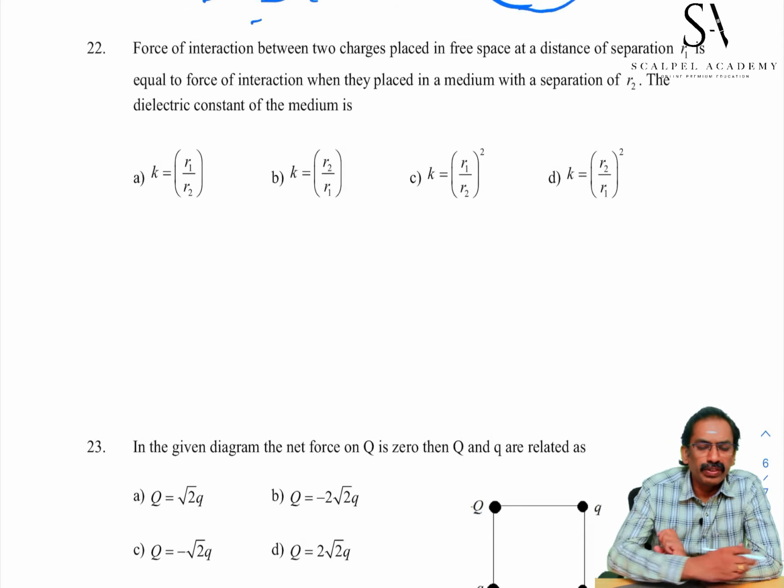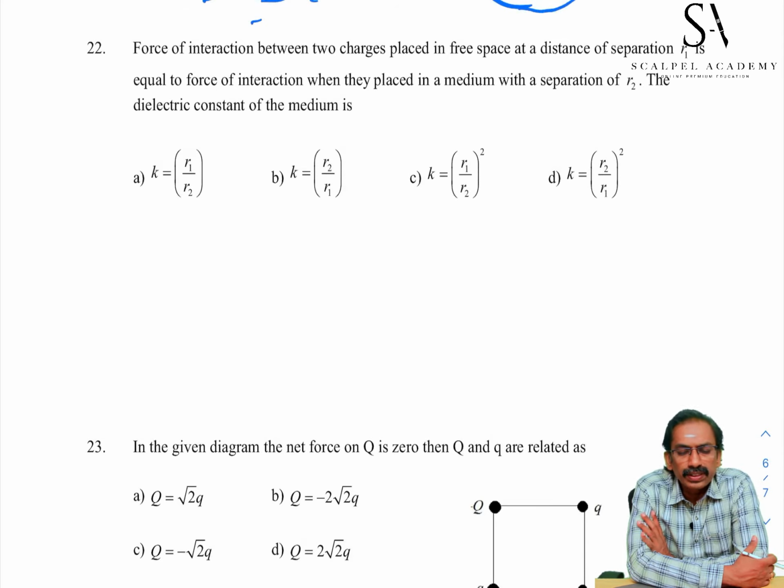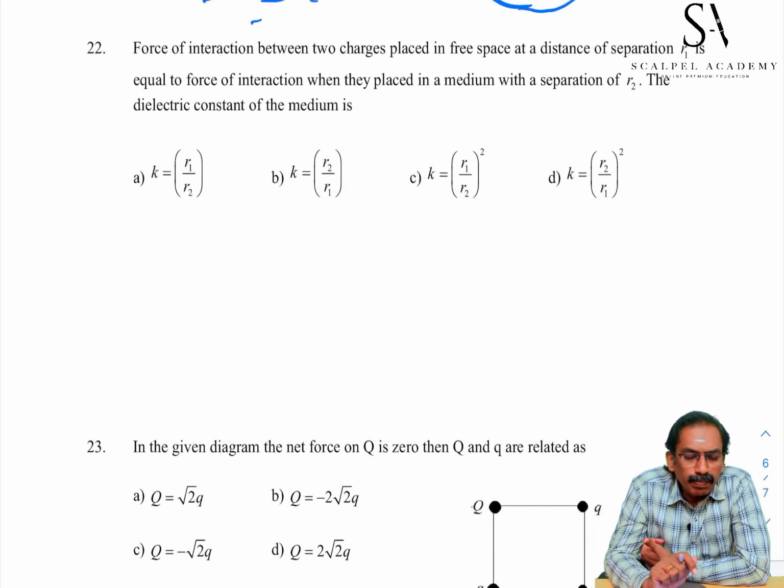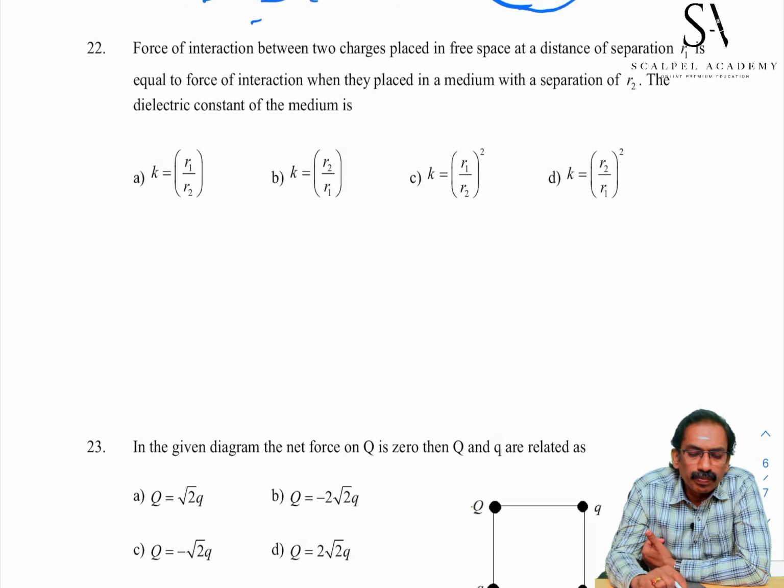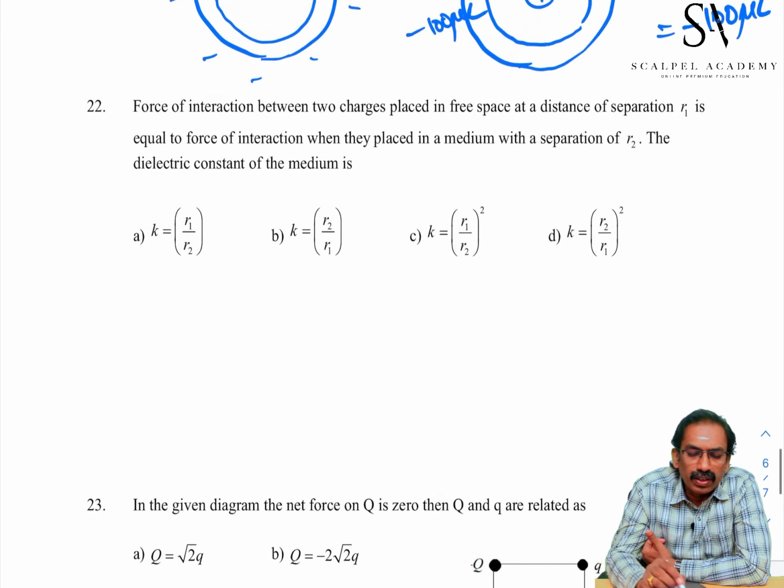Force of interaction between two charges placed in free space at a distance of separation r1 is equal to force of interaction between them when they are placed in a medium with a separation of r2.